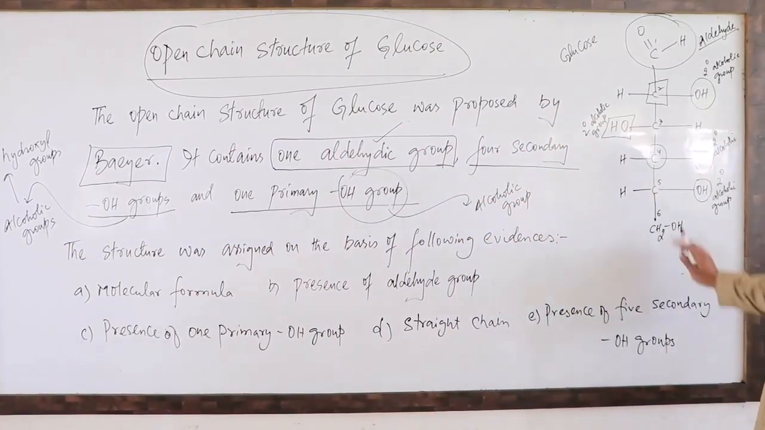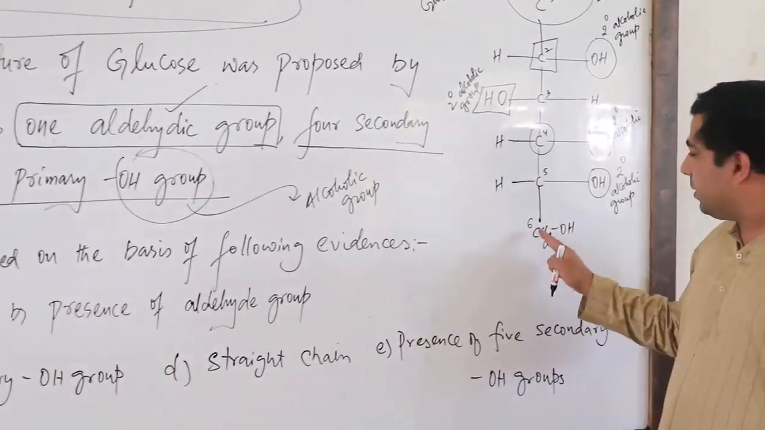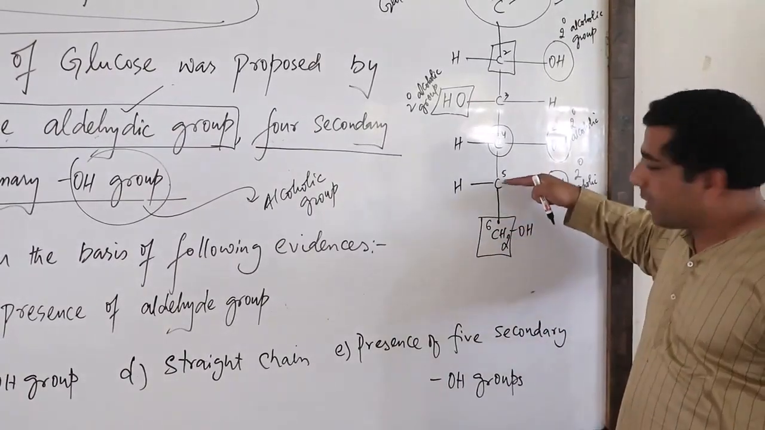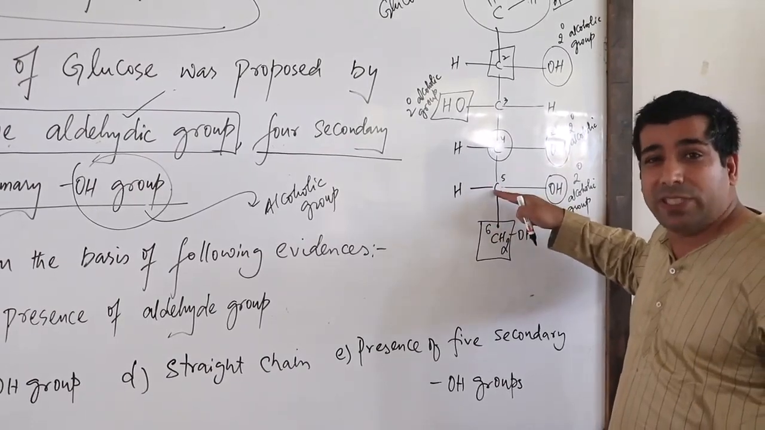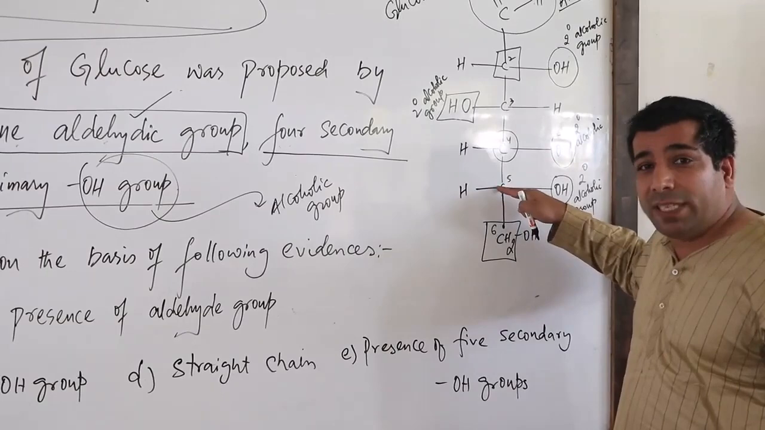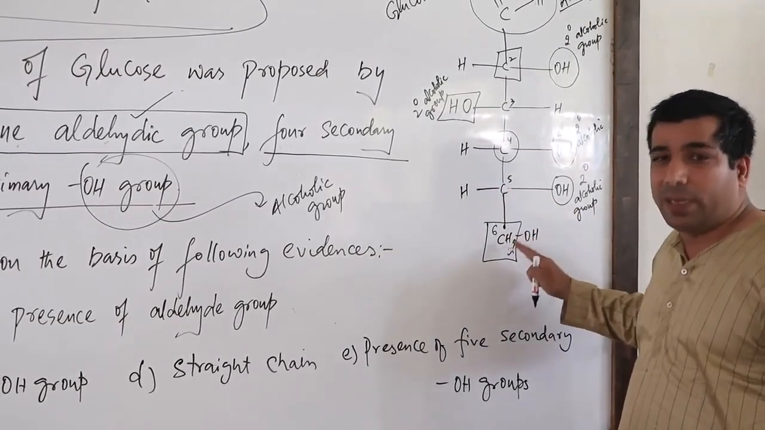Now let us look at the 6th carbon here. This 6th carbon is attached only to the 5th carbon. That means this 6th carbon is directly attached to only one carbon, which is the 5th carbon. When any carbon is directly attached to only one carbon, we call it a primary carbon. So this carbon is a primary carbon.